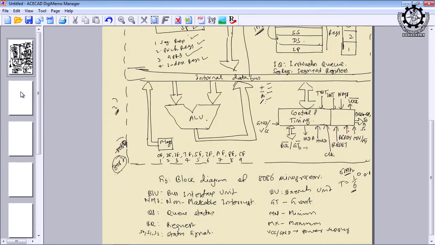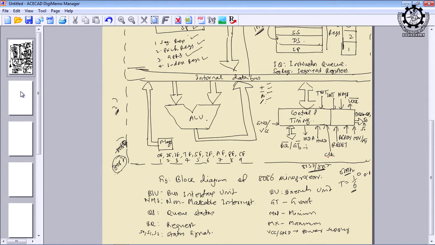Anyway, in the control unit you can see most of the signals we discussed in 8085 are similar. Hold acknowledgement is for the DMA operation, direct memory access control operation, and the corresponding IC which takes care of the hold and hold acknowledgement signals is the 8237 or 8257 DMA controller. Fortunately, the same 8237 or 57 is compatible with both 8085 and 8086, right. And of course, it is also compatible with 286 up to 386.